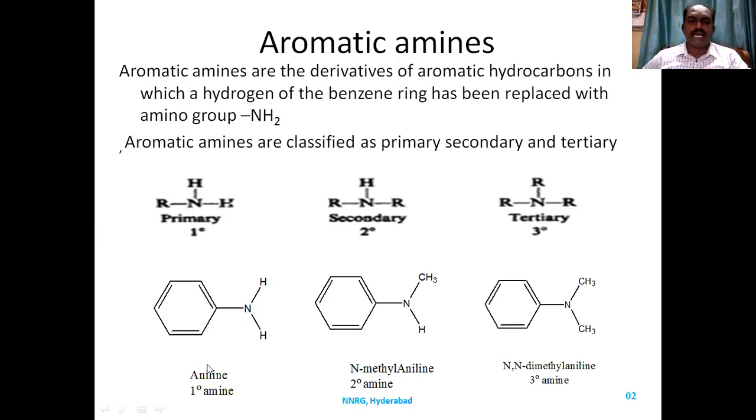For example, aniline. Aniline is a primary amine where the nitrogen is attached to only one carbon and bears two hydrogens.